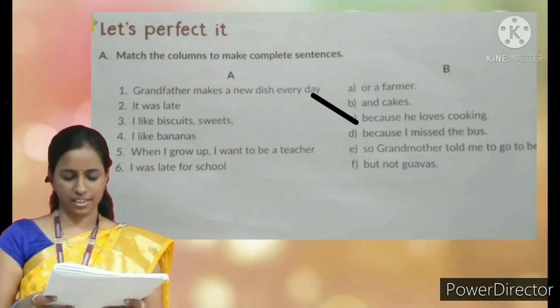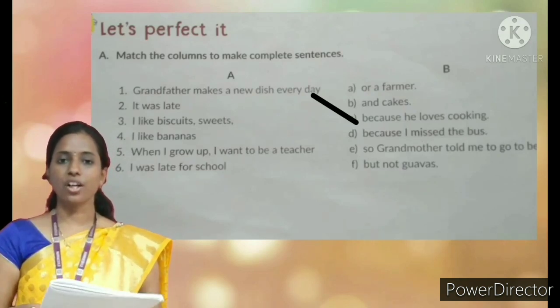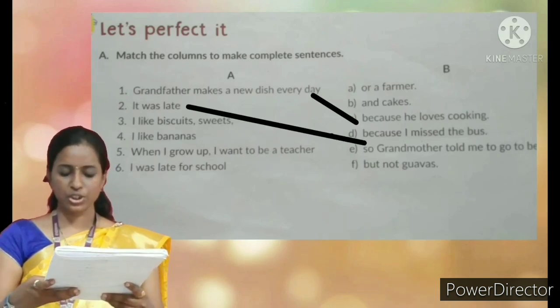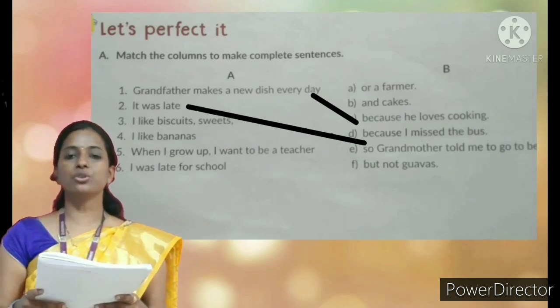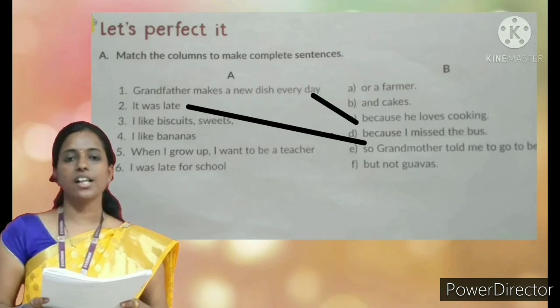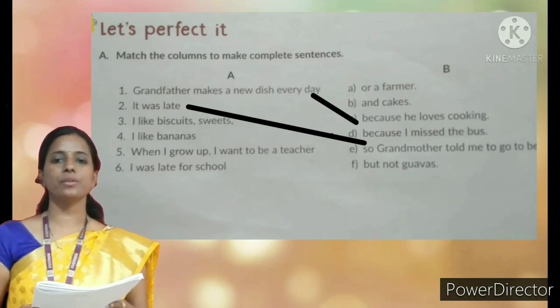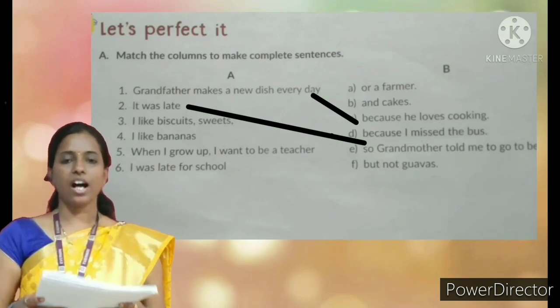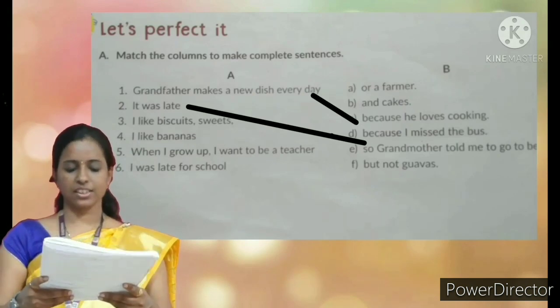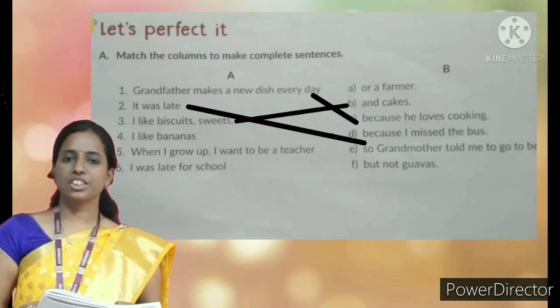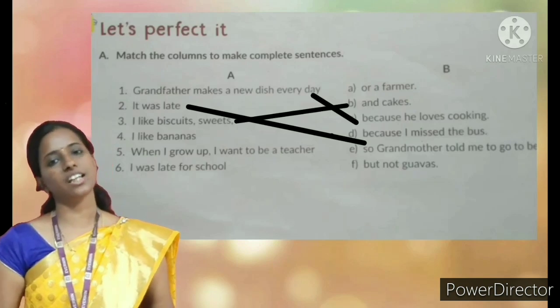It was late. So grandmother told me to go to bed. Next. I like biscuits, sweets and cakes.